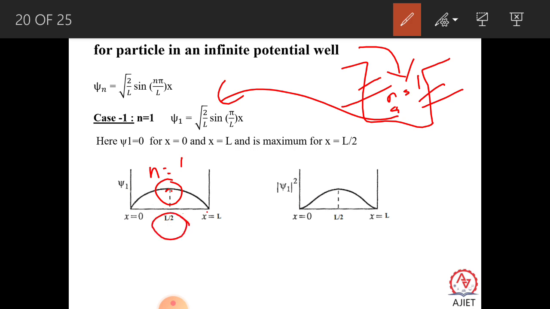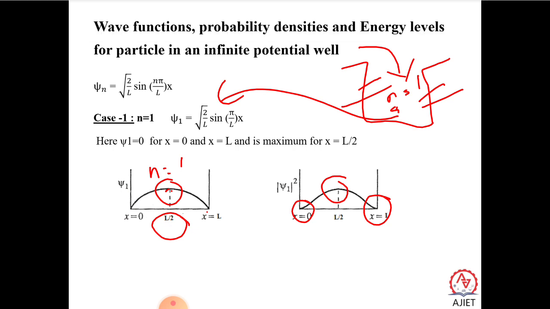The same thing we can see in the probability density also. ψ1² also tells you that the electron is present here. The electron is absent at this point and absent at this point. So when you put an n = 1 orbit electron inside an infinite height potential well, you can find the electron mostly around L/2.